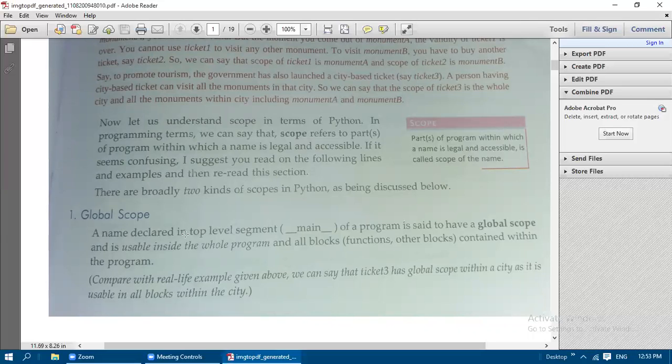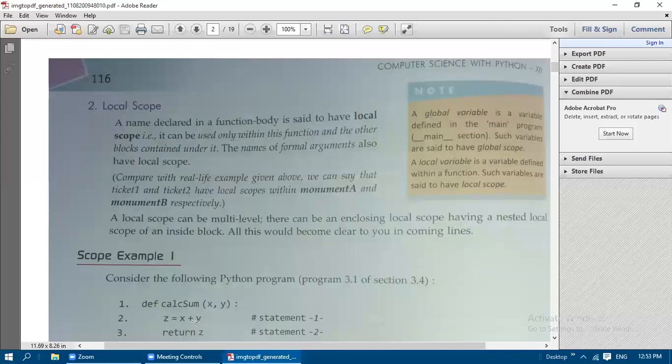So a name which is declared in the top level statement, that is the main part of the program, is said to have a global scope, and it is usable inside the whole program. Comparing with the real life example given above, we can say that ticket 3 has a global scope within a city, as it is usable in all the blocks within the city.